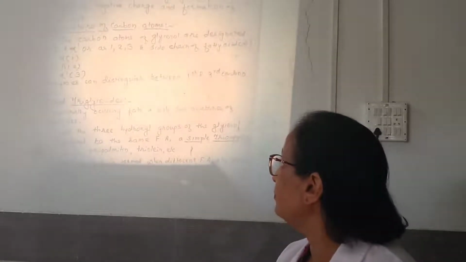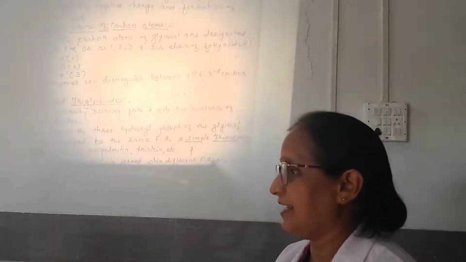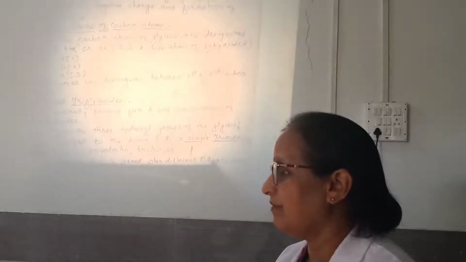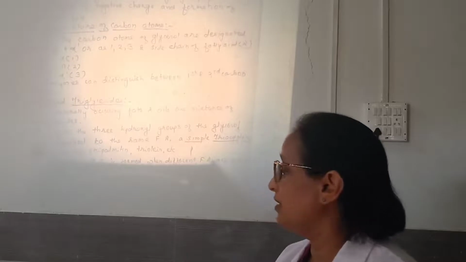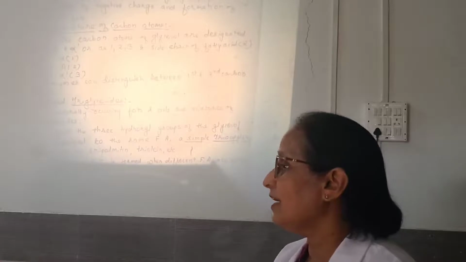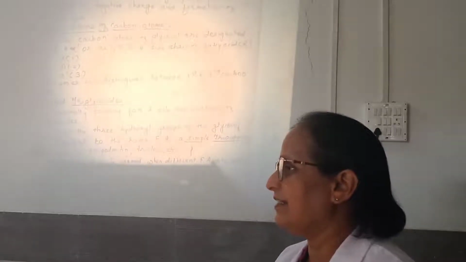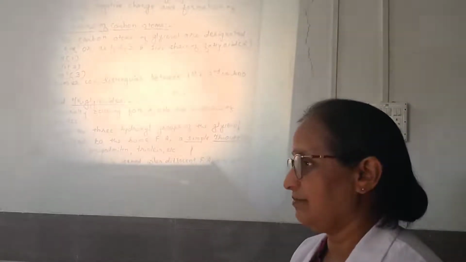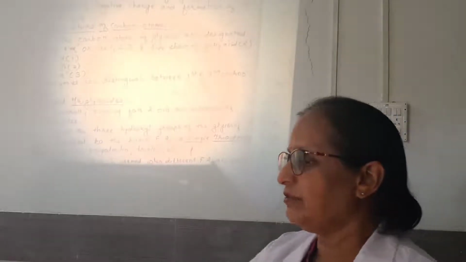Nomenclature of the carbon atoms: the carbon atoms of glycerol are designated as alpha, beta and alpha prime, or 1, 2, 3, and side chain of the fatty acid. Alpha is carbon atom number 1, beta is carbon atom number 2 and alpha prime is carbon atom number 3. Now the enzymes that will digest the triglycerides can distinguish between the first and third carbon atoms.